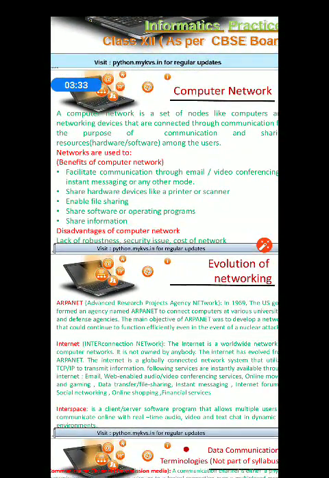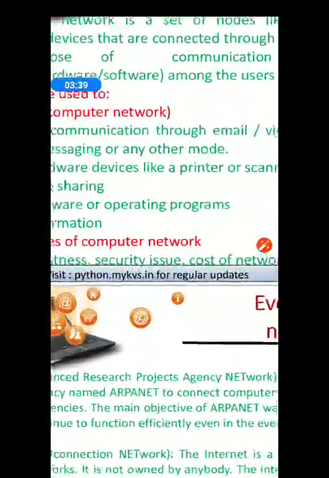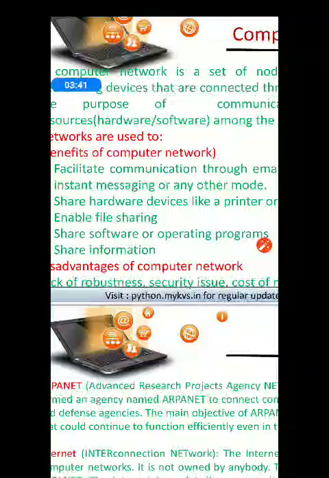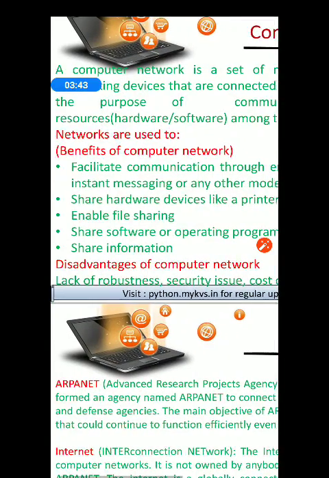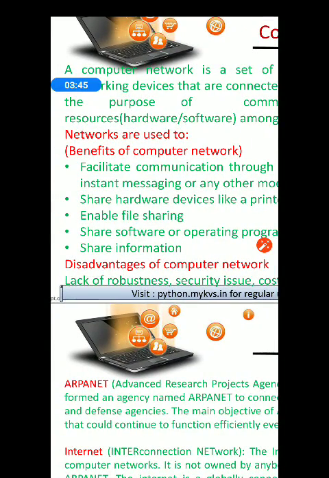We'd like to take down the uses of computer network, why we need a computer network. So please note down, to facilitate communication. The first point, to facilitate communication. The second point, instant messaging.